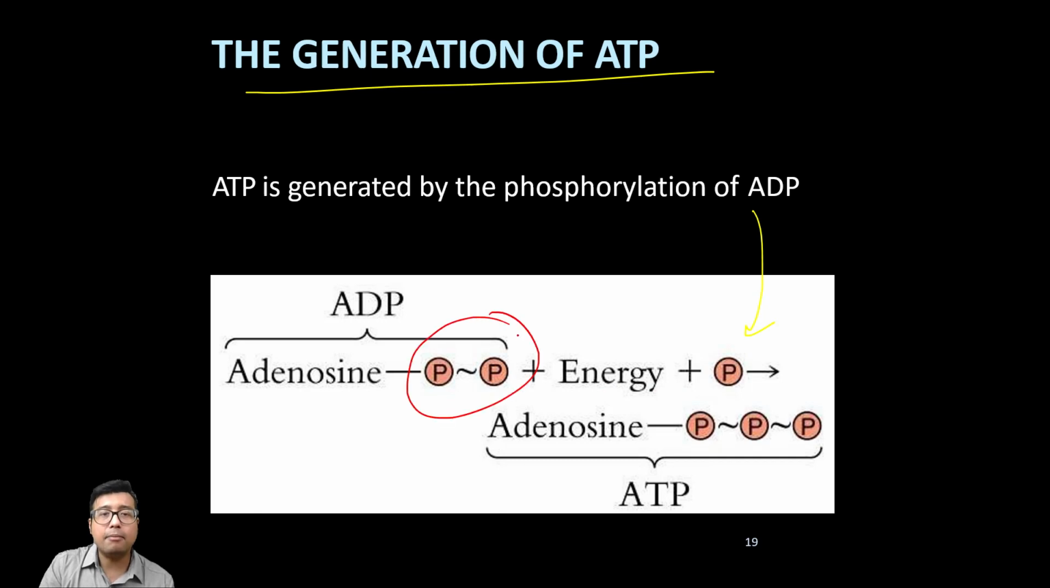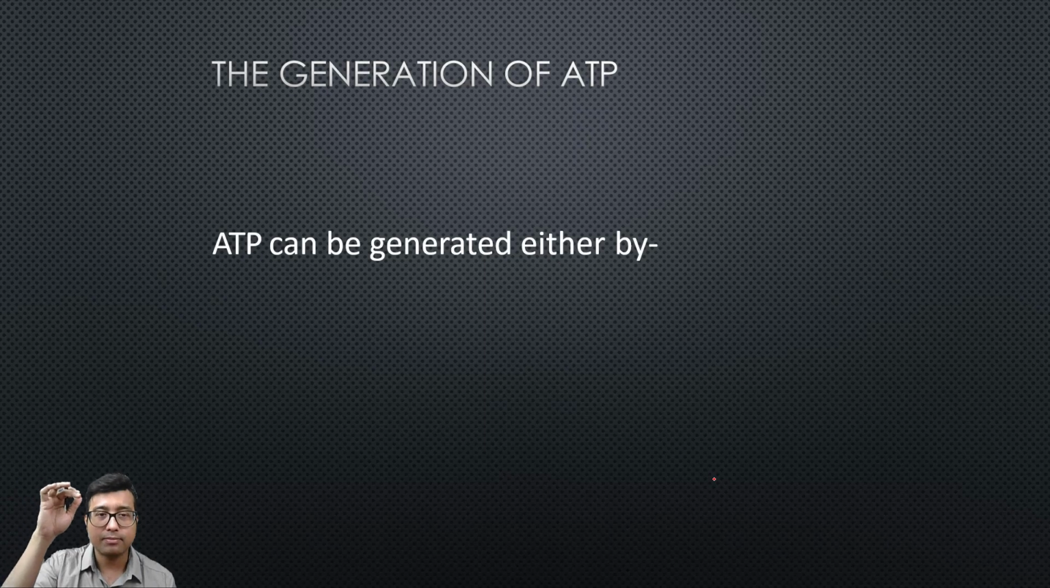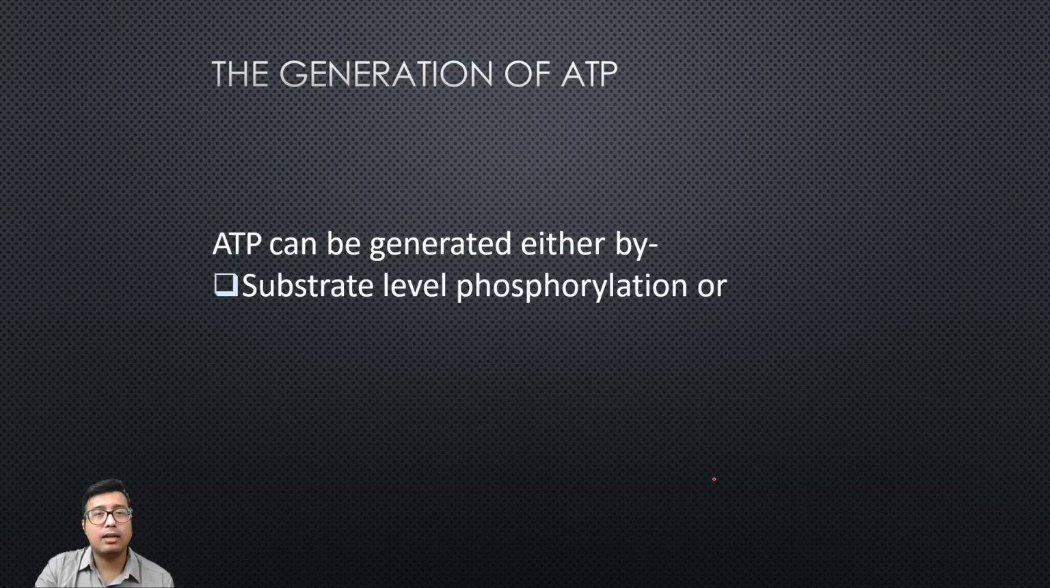It needs some energy and a phosphate group to form ATP. Right, this you know, and this is the basic reaction: ADP plus inorganic phosphate, Pi, makes an ATP molecule. Now, this ATP can be generated either by number 2, oxidative phosphorylation, or number 1, substrate level phosphorylation.